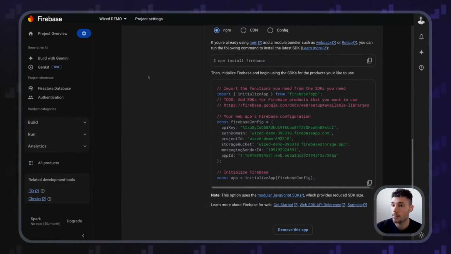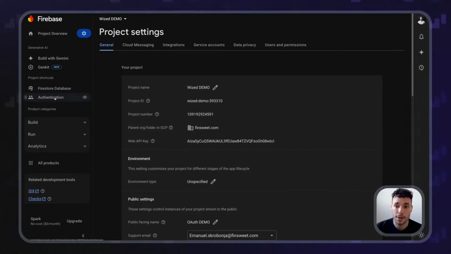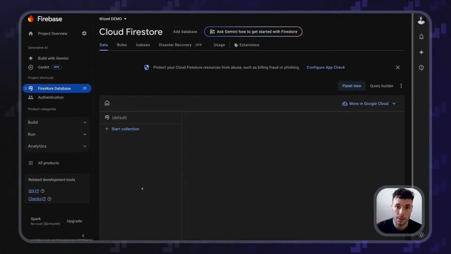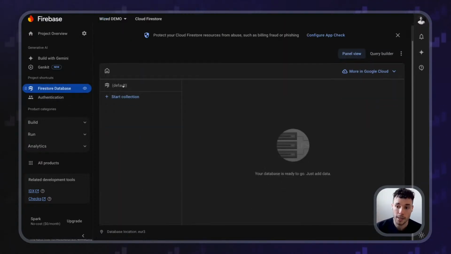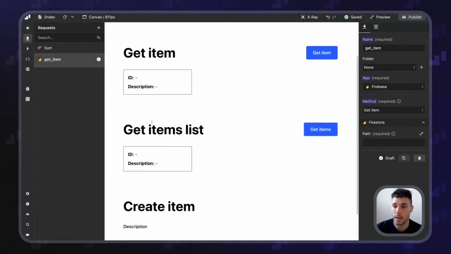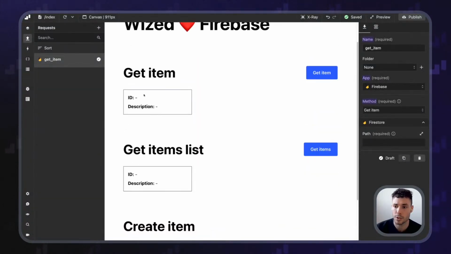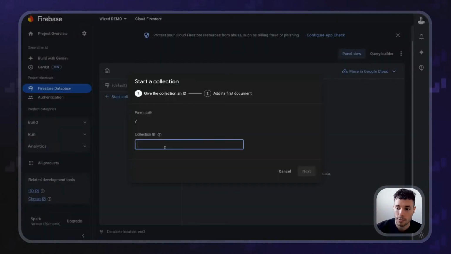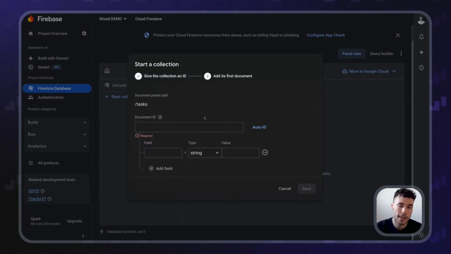So if we go back to Firebase, now I'm going to go to my Firestore database. And in here, let's start a collection. You've probably already seen the design, but I'm going to be using just tasks. I want to create tasks. So let's call this collection tasks like this. Each user can have its own tasks, like I have to do a live stream. And for now, because we're generating the documents just to give it some data, let's do auto ID.